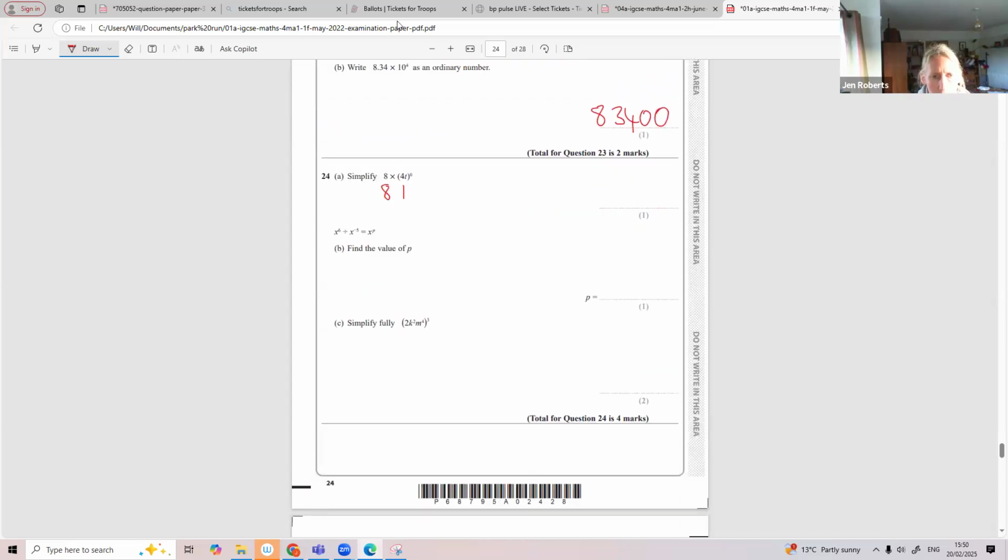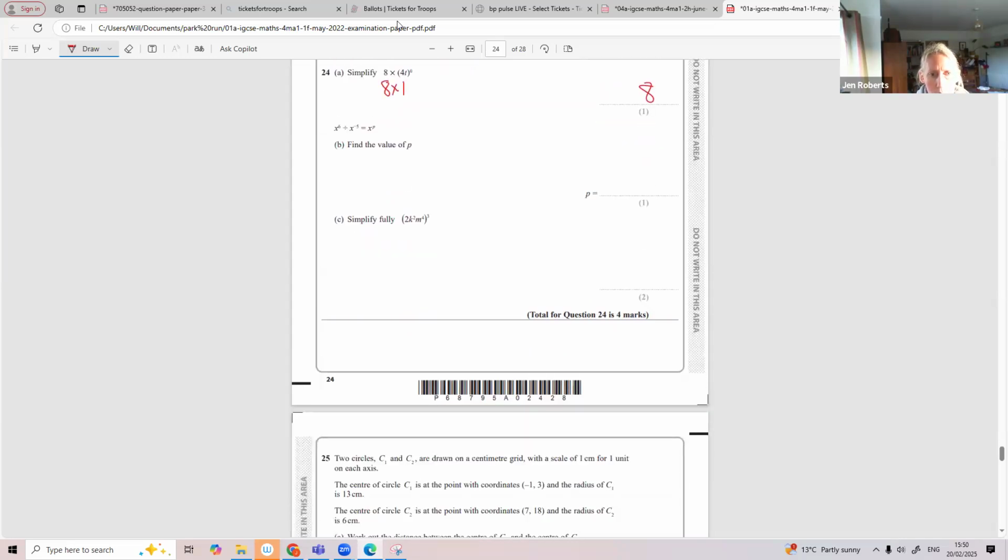Anything to the power 0 is 1. So what's 8 times 1? 8. What do I do with the powers? When I divide, I subtract them. So what's 6 take away minus 5? It's 11.